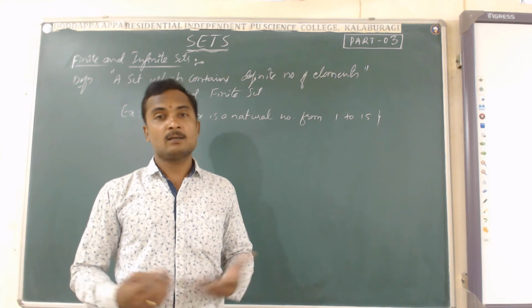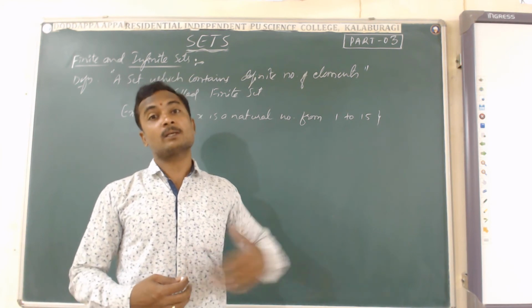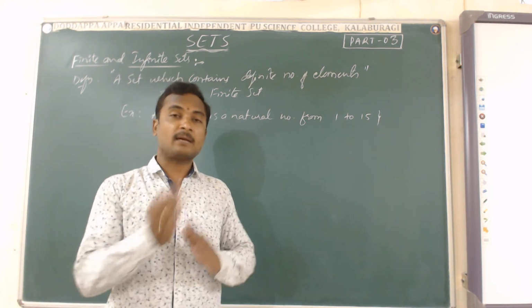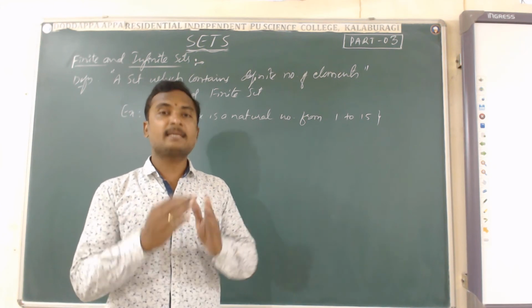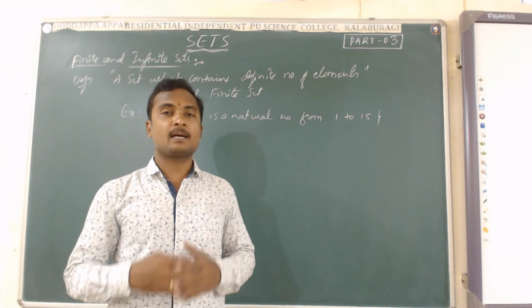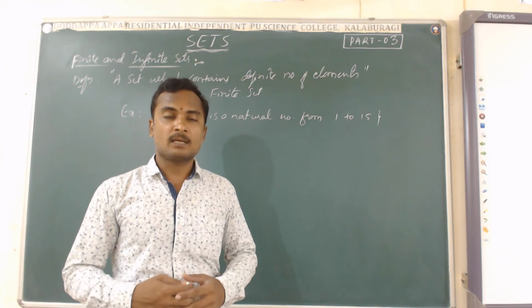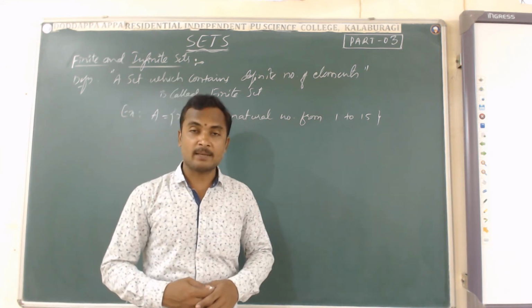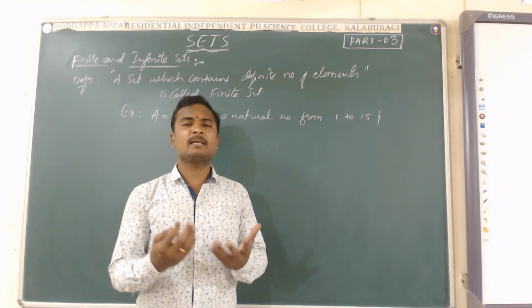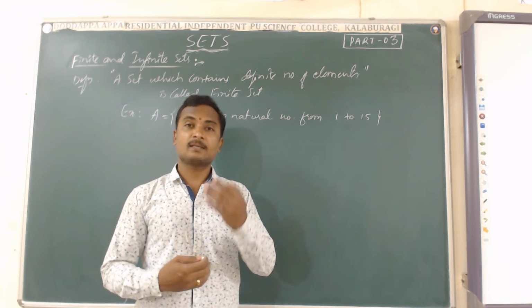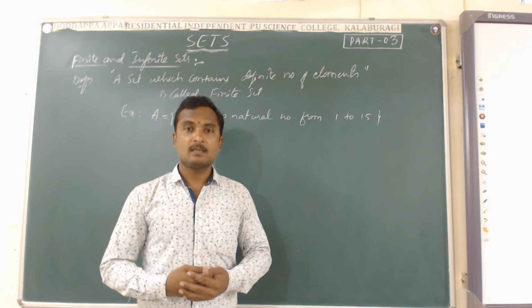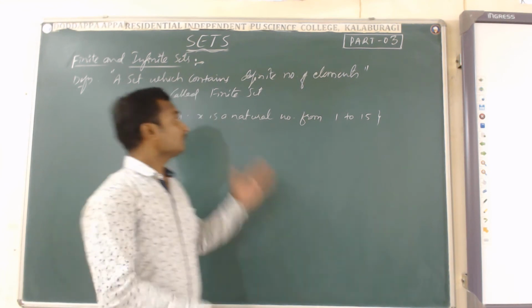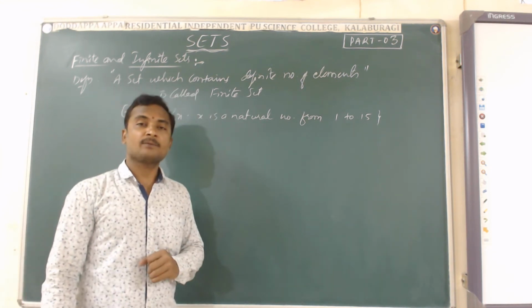We can't say that we don't know how many uncountable elements there are between 1 and 15. No, we can exactly count the total number of elements from 1 to 15. There are totally 15 elements. 15 is a definite, countable number. Therefore, this is an example of the finite set.